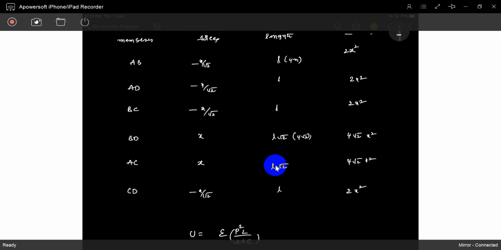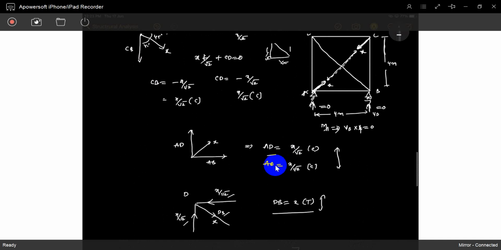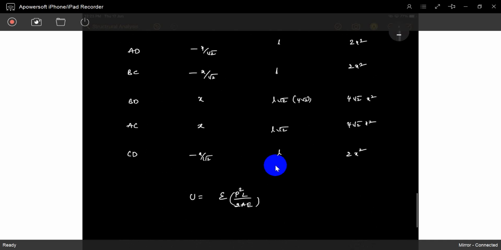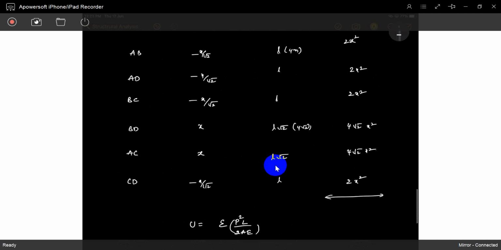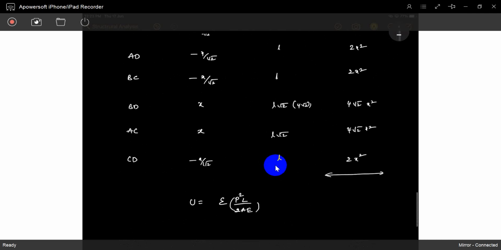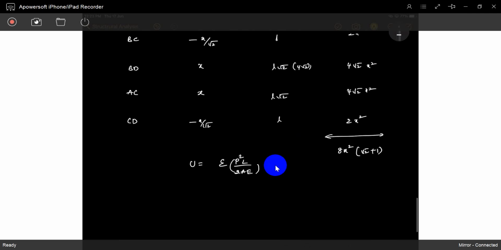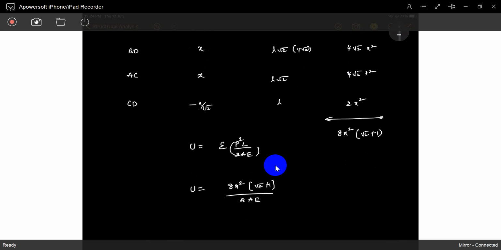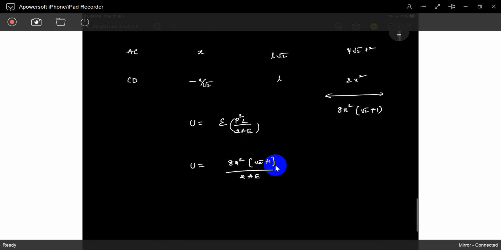Okay, CD. So what is CD? That's it. Find out the summation. P square L summation. So what is it? 8X square root 2 plus 1. That is the summation. So strain energy is 8X square root 2 plus 1 divided by 2AE. That is the strain energy stored by the members. No problem at all.